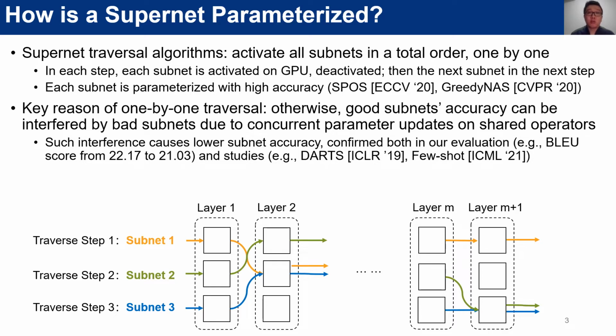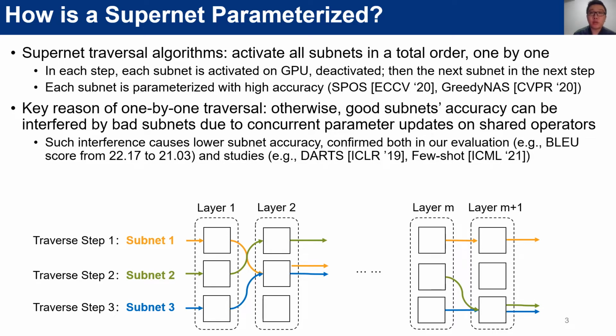The benefits of doing so are noteworthy. On the one hand, at any time of training, there is only one subnet being activated. This greatly saves the GPU memory for storing training intermediate results, and more importantly, such a traversal way has been shown to have a high supernet training accuracy.